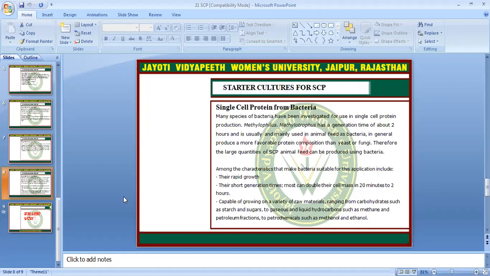So this session was about single cell protein isolated from algae, bacteria, fungi, and yeast, and what single cell proteins are. The most important part is that we can get single cell protein more easily and efficiently from bacteria, because they provide single cell protein in a short generation time. I hope you are satisfied with this session.